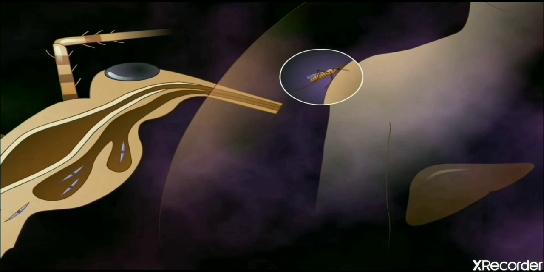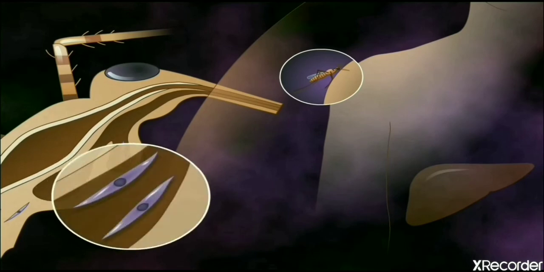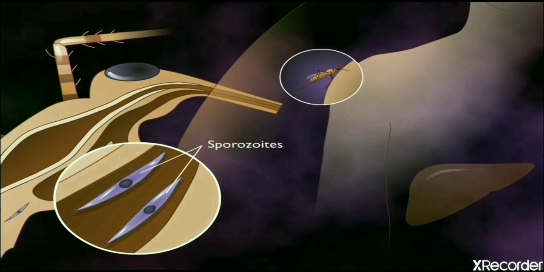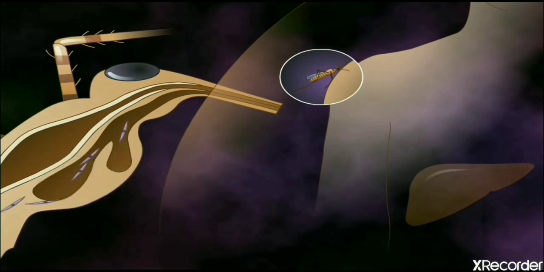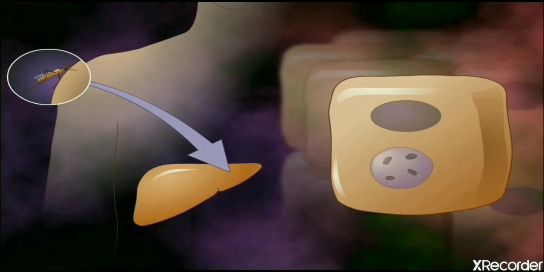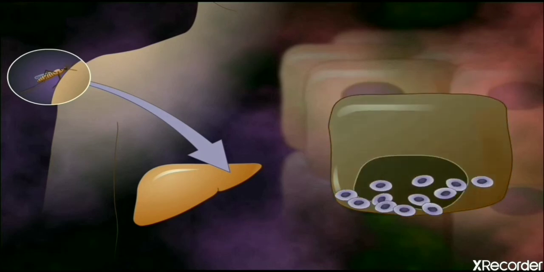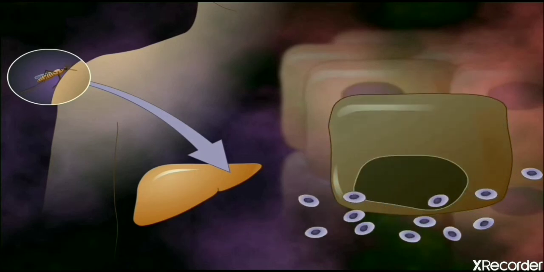When a Plasmodium-infected mosquito bites a human, it releases sporozoites into the body of the host. These sporozoites travel to the liver, where they infect liver cells, that is hepatocytes, and multiply asexually, forming merozoites. These merozoites rupture liver cells and escape into the bloodstream.